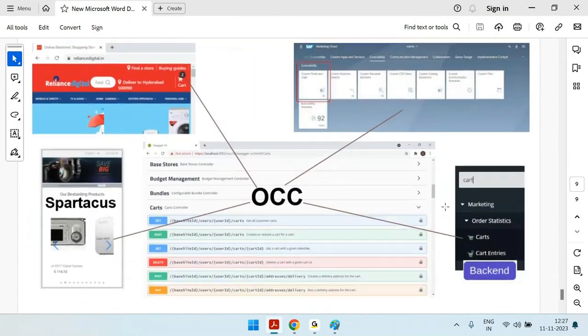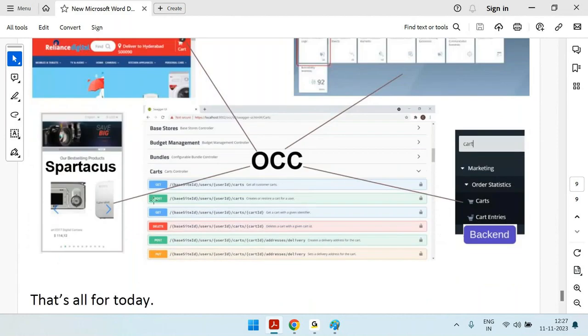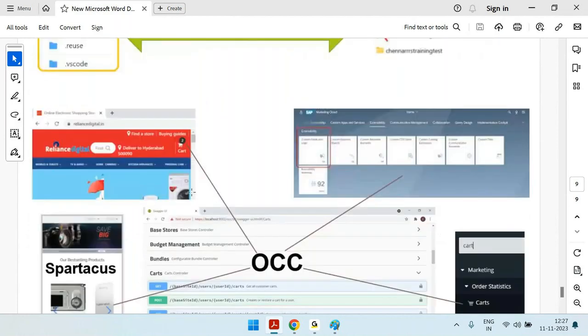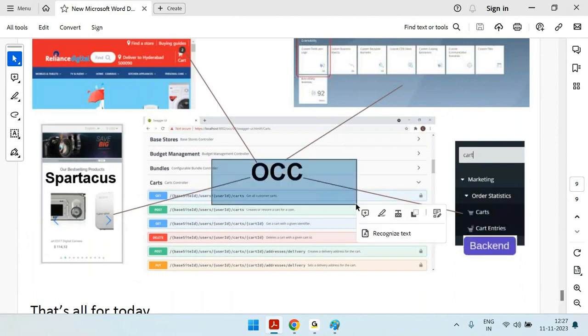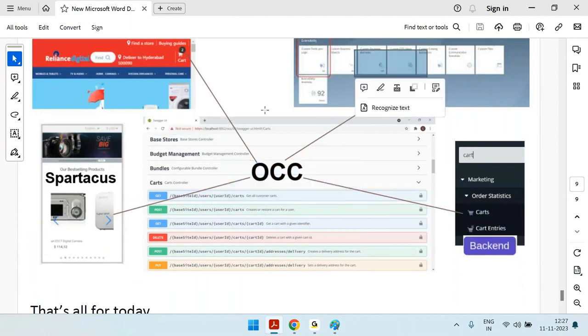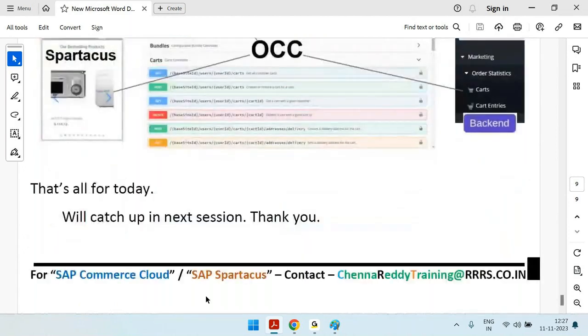Okay, so as I mentioned just now, we have a big advantage with the OCC services, right? Let's say you have a cart service ready. SAP Commerce will have the data and logic. Once you have the data and logic, you create the service for it. Then that service can be used for different purposes, for analytics, for shopping, for marketing, and so on. So you can see here there is cart data, a cart service, that can be used for shopping, marketing, analytics, and some other purposes. That's why the composable storefront will give big advantages for us in terms of performance, in terms of the application, and so on.